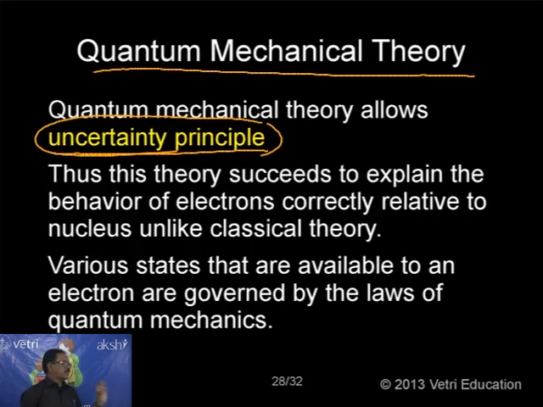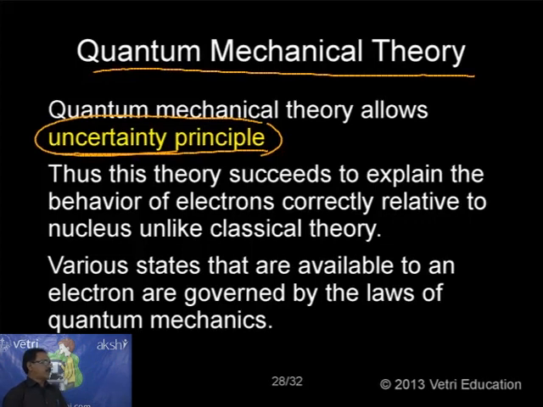So here let me just explain what uncertainty is. The uncertainty principle says that in the case of a microscopic particle, for example an electron, it is not possible to determine simultaneously both the position and the momentum of the particle. It is not possible to determine both position and velocity simultaneously.